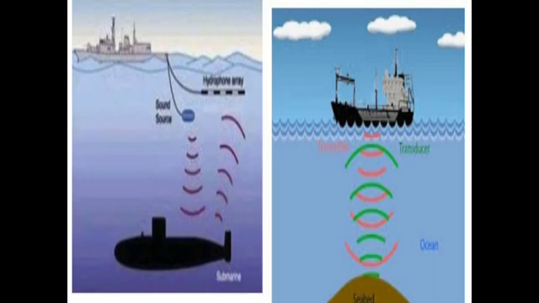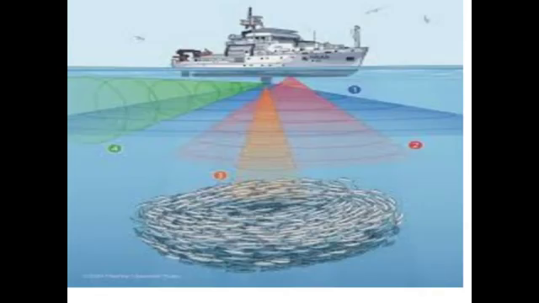The time taken by the vibration to return is then used to calculate the distance of the reflecting surfaces. So we can find the depth of the sea by using sonar. Here they detect the fishes using this device by sending the ultrasonic waves.